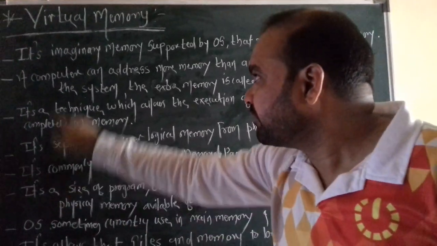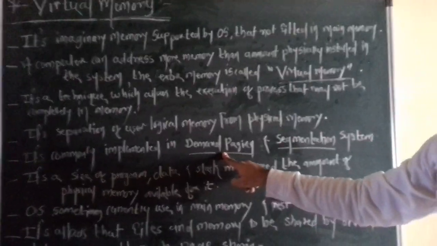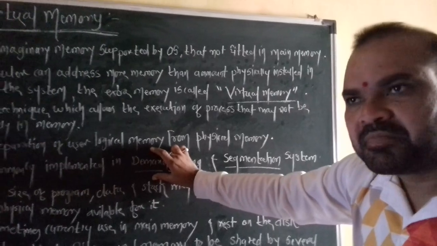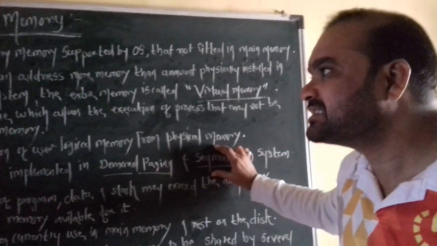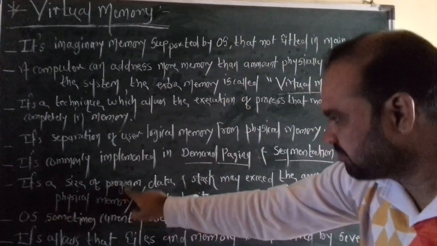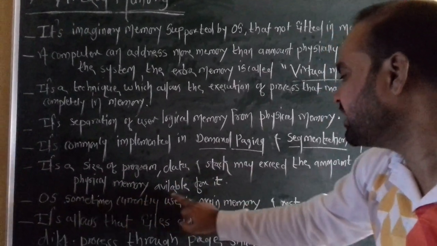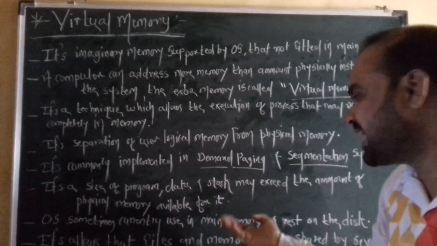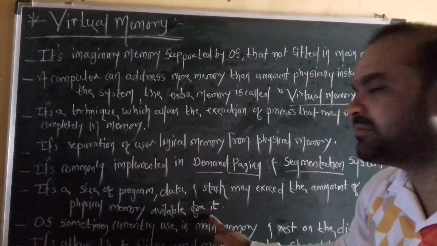Okay, now virtual memory is commonly implemented through demand paging and segmentation. Means virtual memory is implemented properly and successfully through demand paging and segmentation. Now next, the size of program, data and stack may exceed the amount of physical memory available for it. Means with virtual memory, the size of program, data and stack may exceed the amount of physical memory available for it.